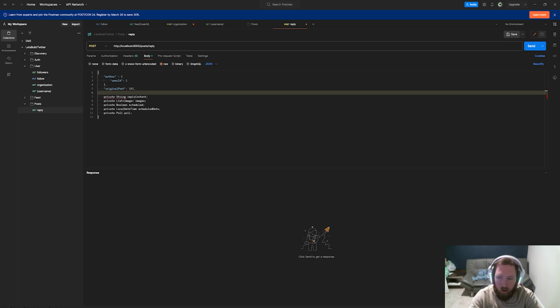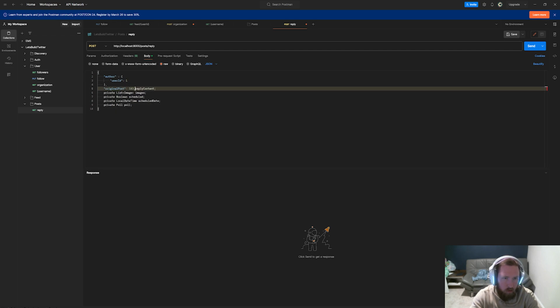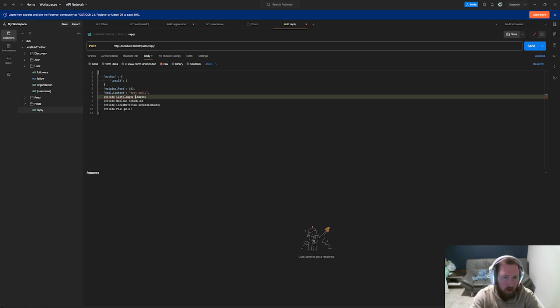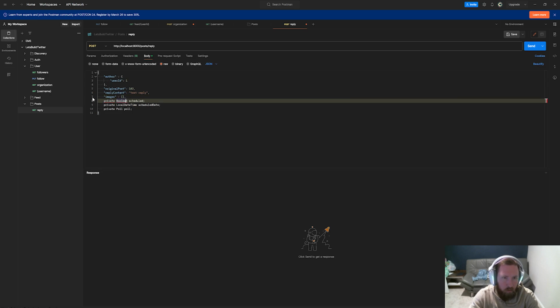103. I expect we're going to debug this, so the reply content, we'll just say test reply or something. Test reply, it's not going to have anything crazy in it. Images will just be an empty array. So that'll be easy enough. Okay. Boolean scheduled, we'll just set to false.